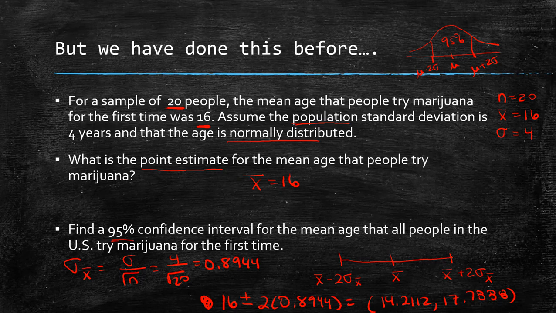So basically this is saying that we are 95% confident that the mean age of all people in the U.S. that have tried marijuana for the first time, their age would be somewhere between 14.2 and 17.8 years.